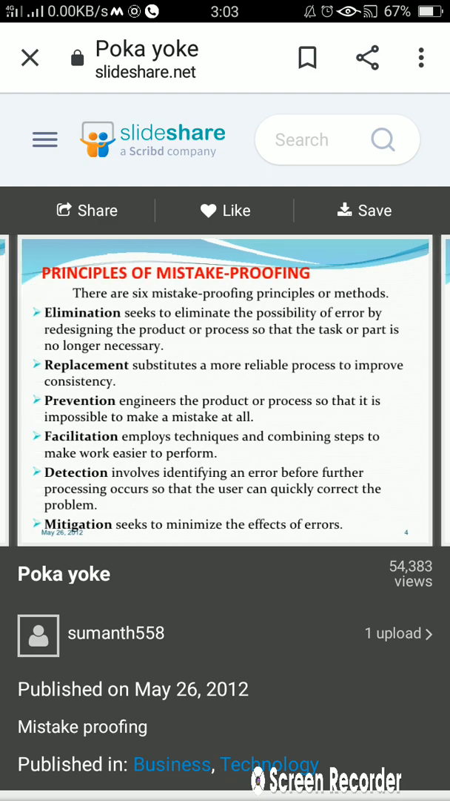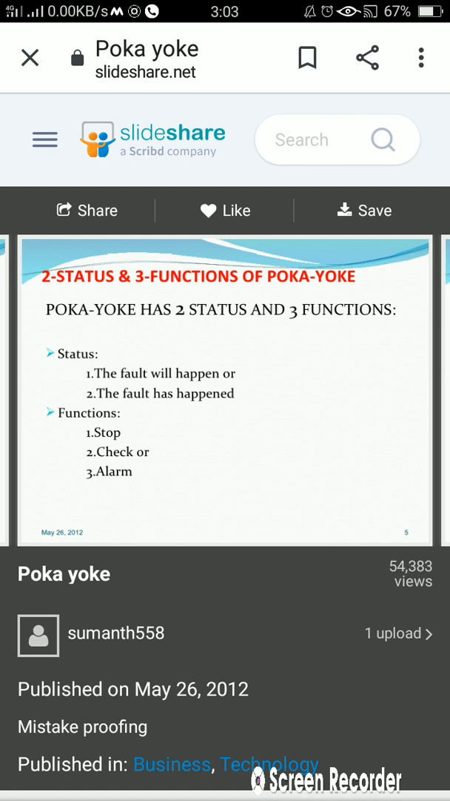These are the principles of mistake proofing. Going further, 2 status and 3 functions of poka yoke. Okay, there are 2 status and 3 functions of poka yoke. Okay, what are the status?